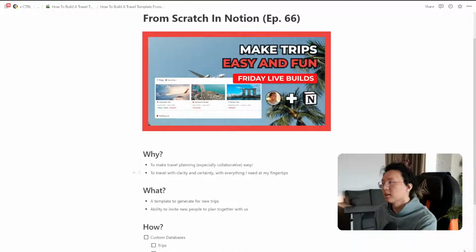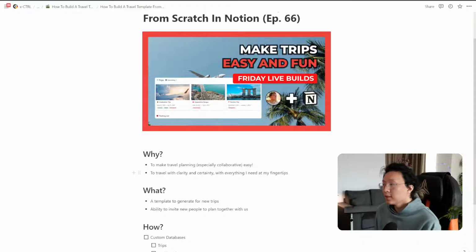the big problems of how do we make travel planning easy, right? Especially collaborative. How do we get many people to come together? How do we travel then when we are on the trip with certainty and clarity with everything that you need at your fingertips. We've all had the experience of having to dig through our emails, dig through various documents, just to find that one piece of information someone's asking for us at the border, at the counter, or wherever we are. So it's very, very important for us to have a central place where we can access everything we need so that everything's at our fingertips and we don't have to scramble and rush to get the information that we